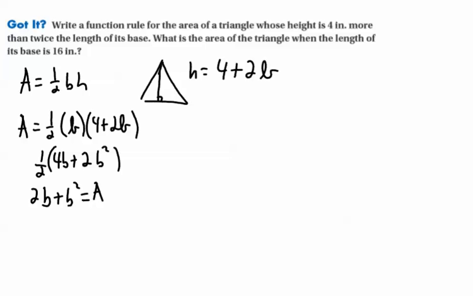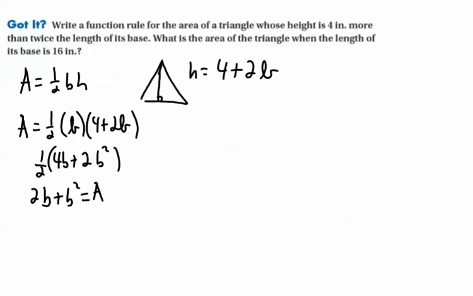Now it asks what is the area of the triangle when the length of its base is 16 inches. The guide wants you to answer questions 14, 15, 16, and 17, make the table of values and whatnot, and draw the graph.